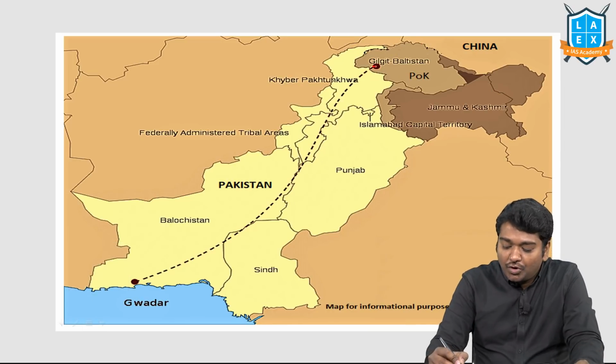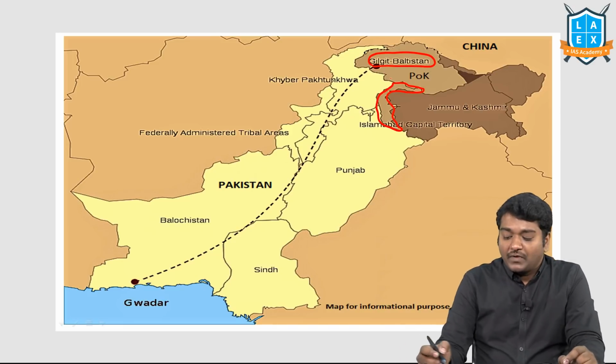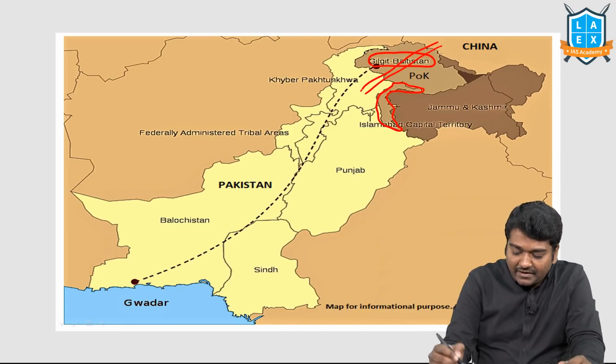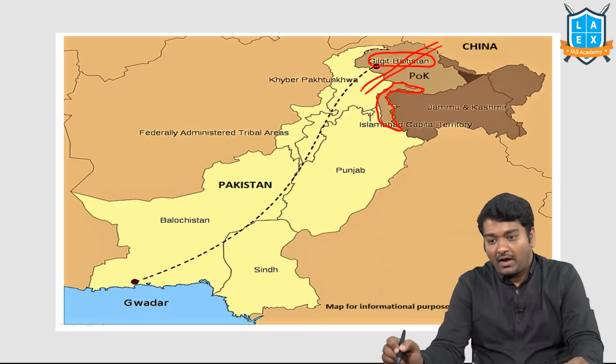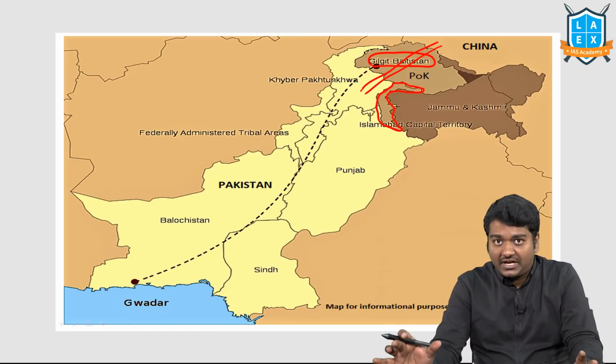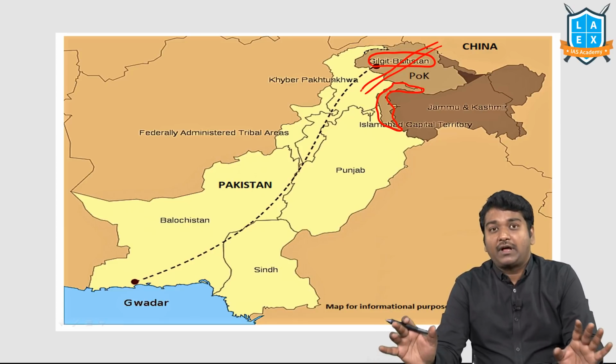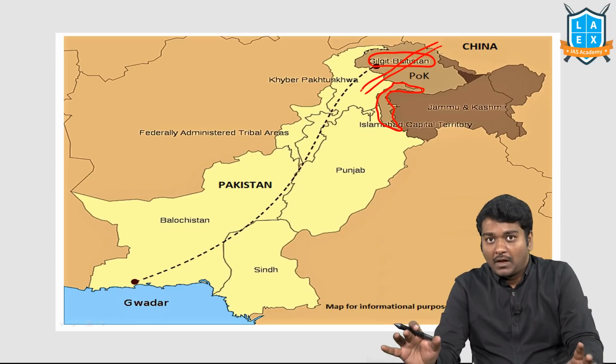Second, I want you to know about Gilgit-Baltistan and the Azad Kashmir region, right? It is in the Gilgit-Baltistan region that China is constructing all its projects. India initially criticized China for constructing in POK without asking permission from India.